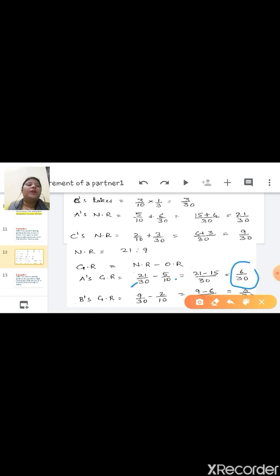Solve it, and the answer is 6/30. In a similar way, C's new ratio 9/30 minus 2/10 is 3/30. You subtract new ratio minus old ratio.